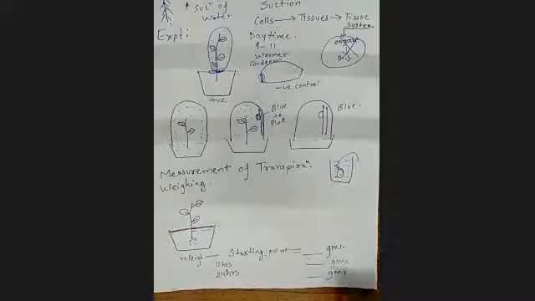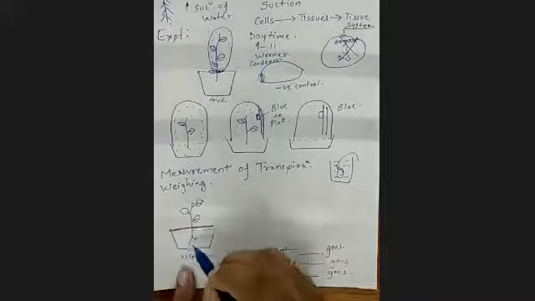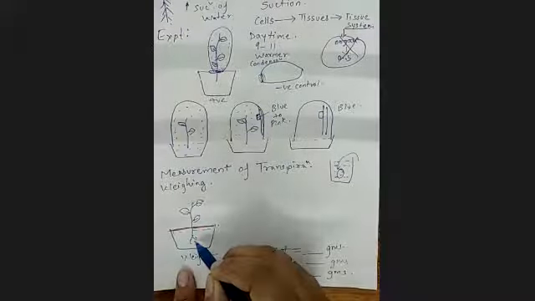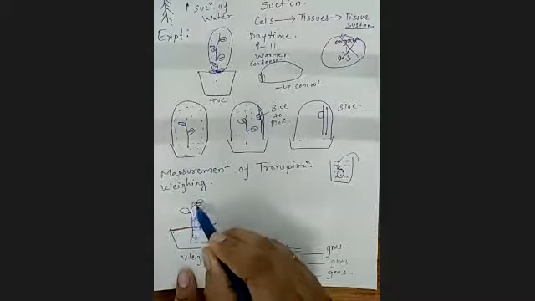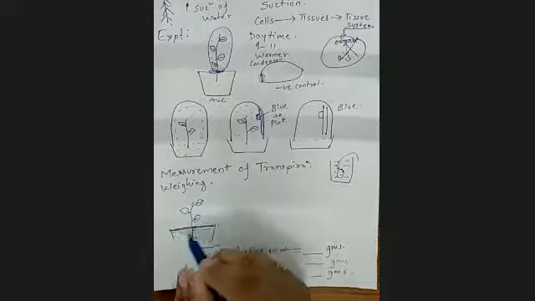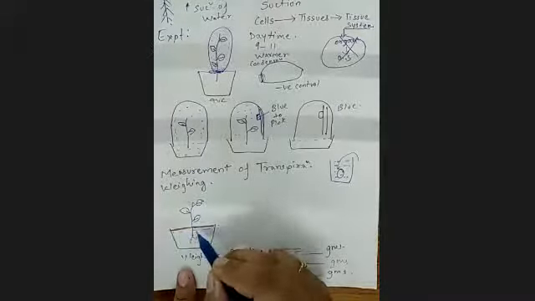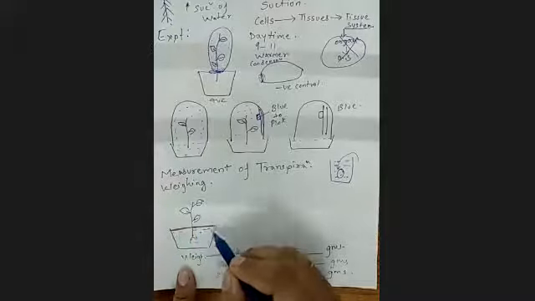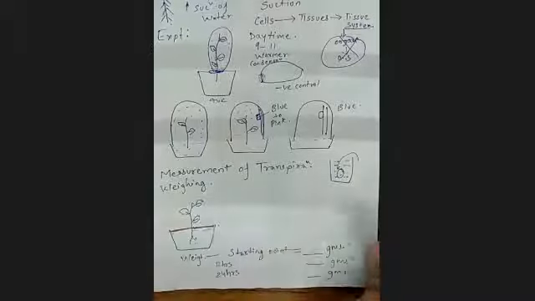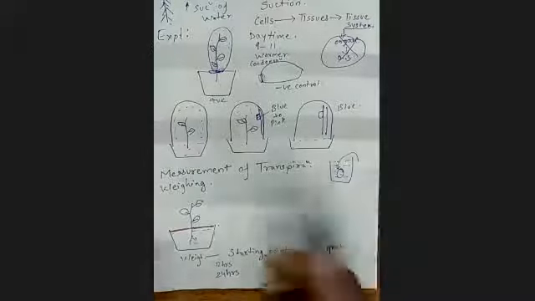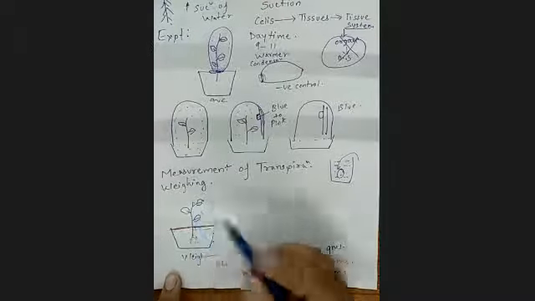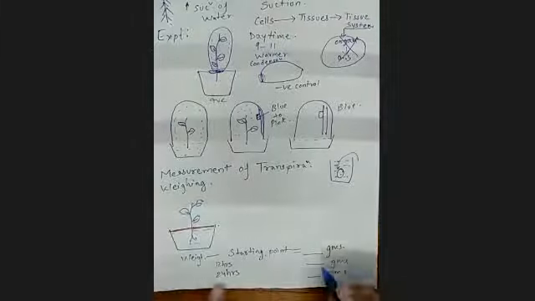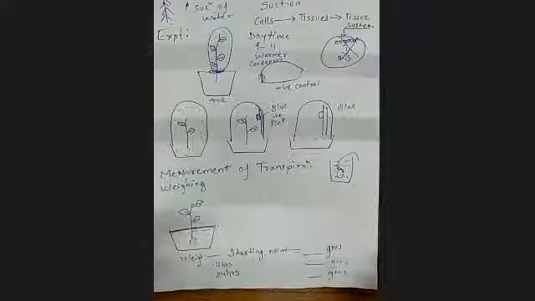And the loss of weight is definite, because the water is going, you are losing it, just because of this, not from these other places. No evaporation is there, no drying because of surrounding air. So the only way you are losing water is this. So you can see the loss of weight, that means transpiration is happening.